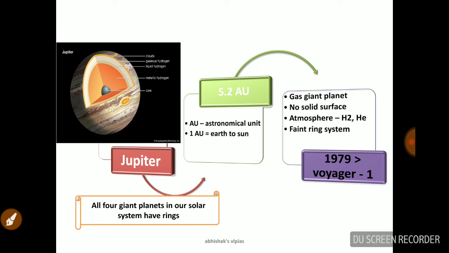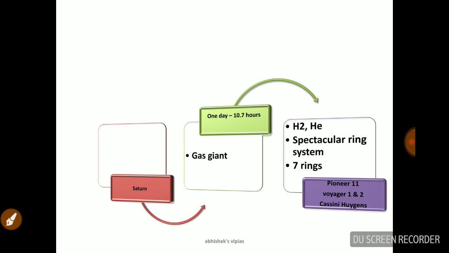And this Jupiter is Jovian type. So it's a giant planet with no solid surface. The atmosphere is hydrogen and helium. It has a faint ring system. Definitely we have one mission for Jupiter, that is Voyager 1 in 1979. And all four giant planets in our solar system have rings. That's the important point.